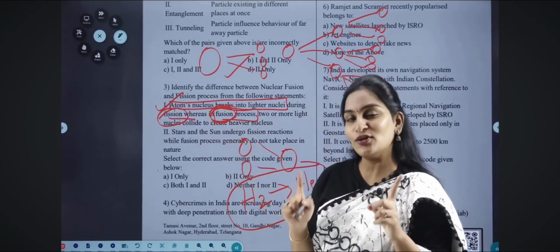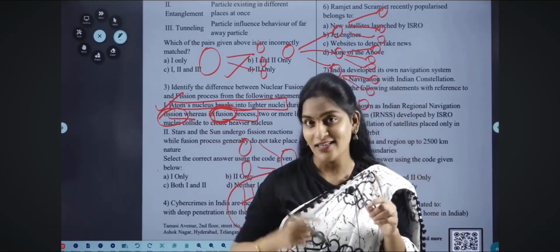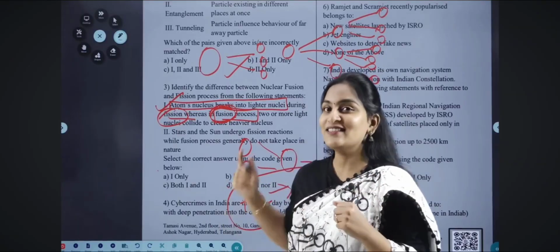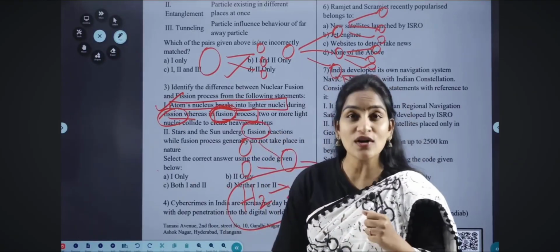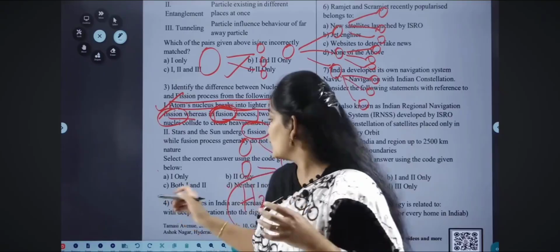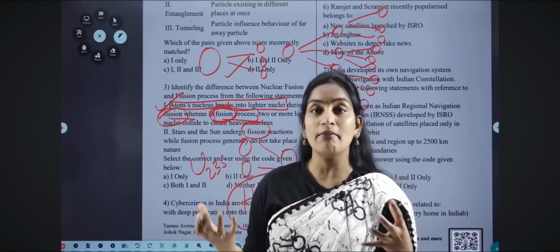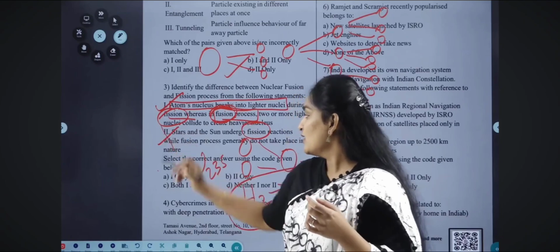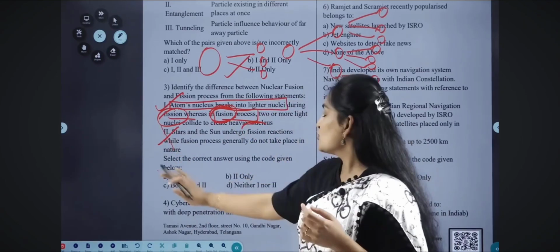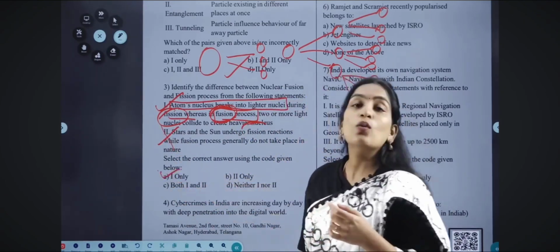And second thing is, as I already told you, the process which is undergoing in the celestial bodies like the stars and like our sun is whether fission or fusion. Just now I have given an explanation. That is fusion process. It's not a fission process. And the nuclear reactor, where we use uranium-235 in order to generate electricity at a larger amount, is the fission process. So the second option is wrong. So first option is right and the second option is wrong. So select the answer using the code given below. So answer is only 1.